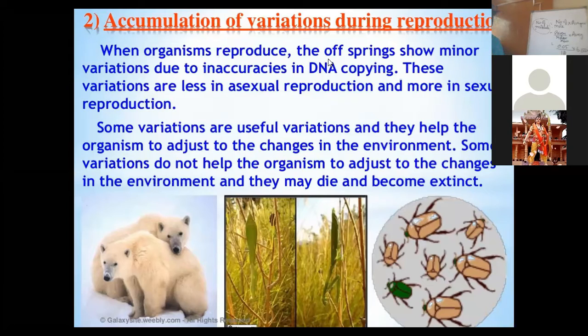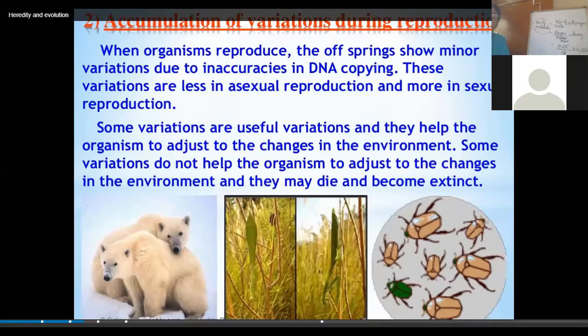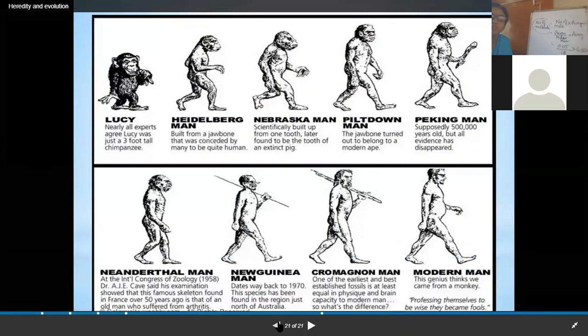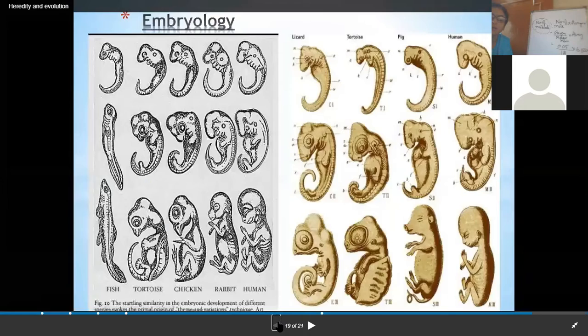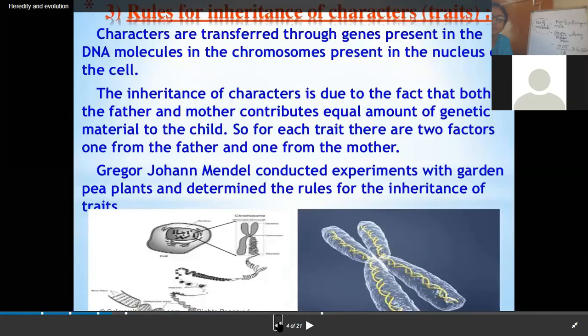Right? Now, we have discussed that these variations do not occur in a single day. They occur over a period of time, and the variation in asexual reproduction is very less, whereas there are more variations in sexual reproduction.